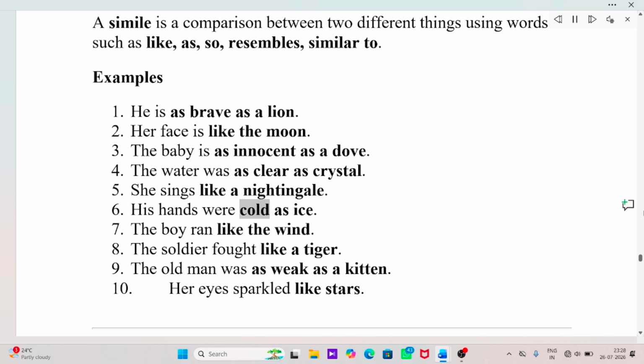His hands were cold as ice. The boy ran like the wind. The soldier fought like a tiger. The old man was as weak as a kitten. Her eyes sparkled like stars.